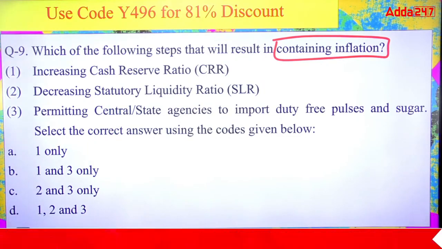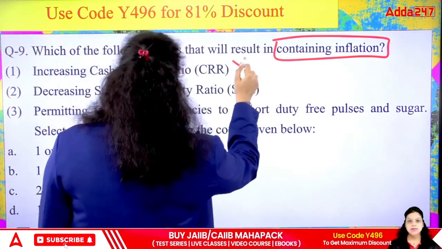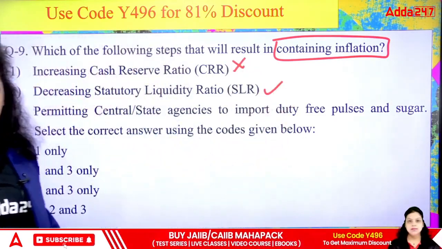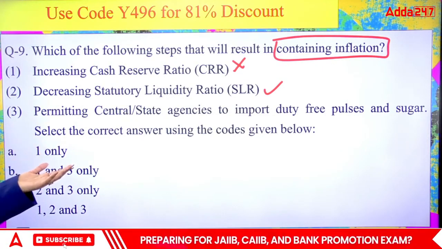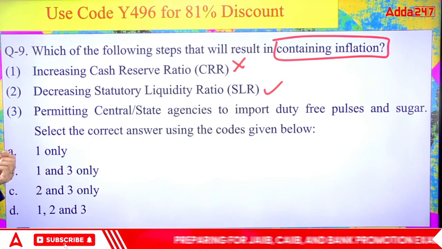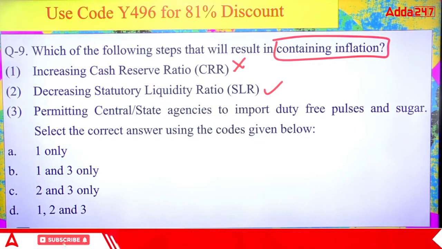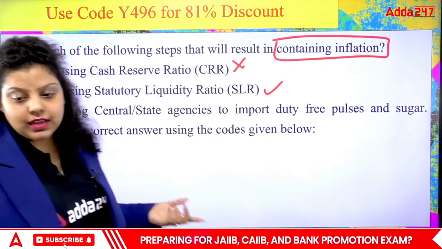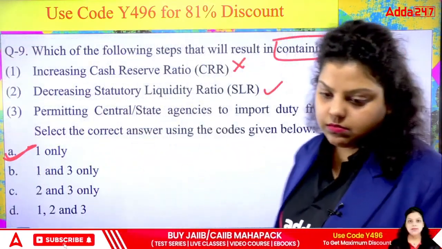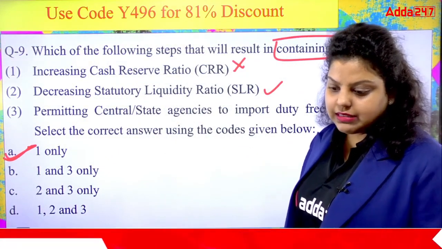Okay, the right answer will be, okay, if we increase CRR, increase in CRR will not result in inflation. Decrease in SLR will result in inflation. And if you talk about permitting central state agencies to import duty-free pulses and sugar, in that situation, what happens? The prices will be a little less. So they will not be containing the inflation. The right answer will be only one. A option will be correct. Only increasing CRR contains inflation. Okay, because the rates are high now.